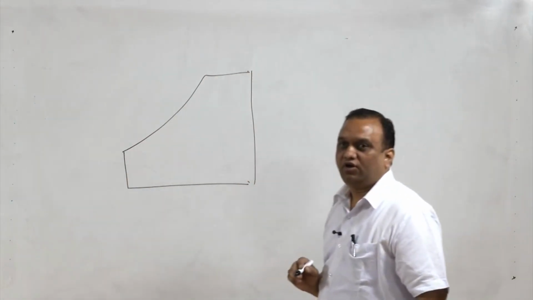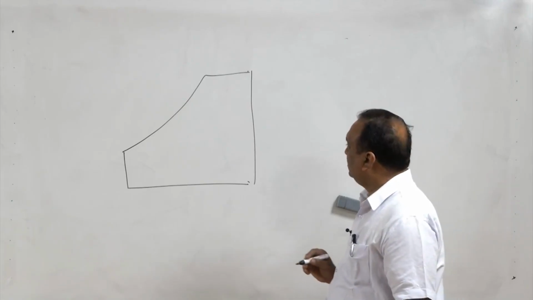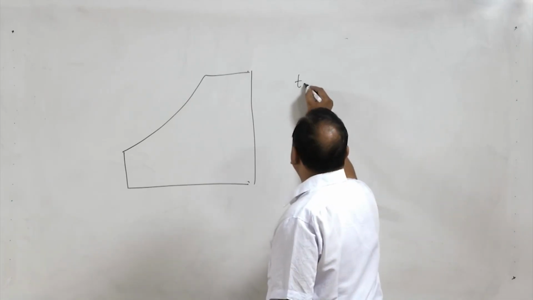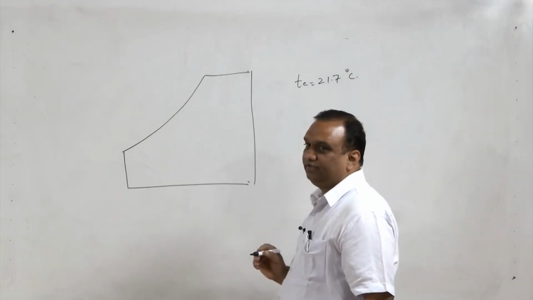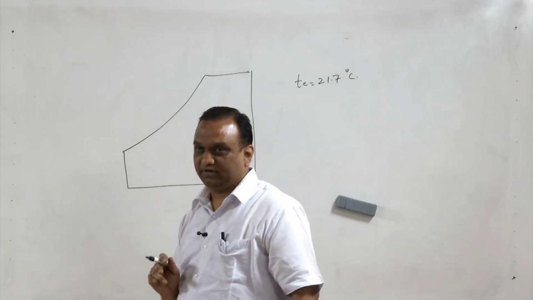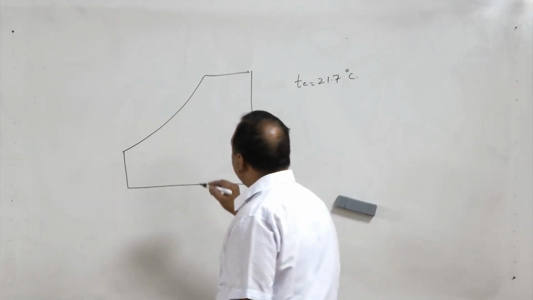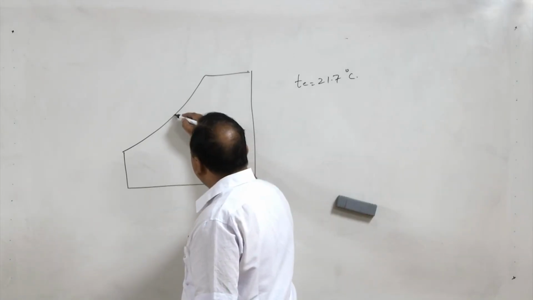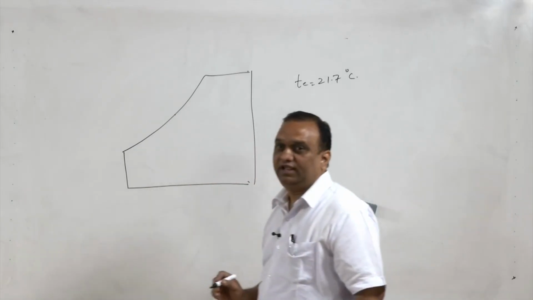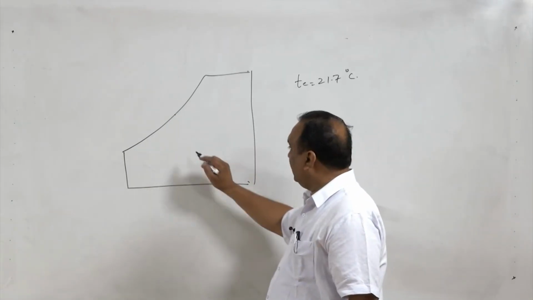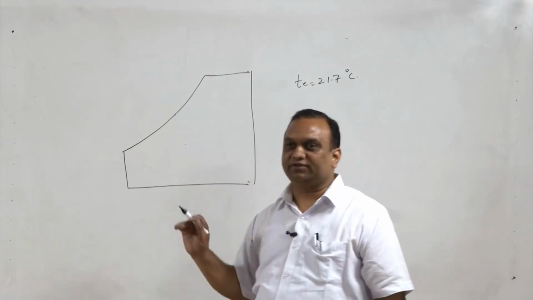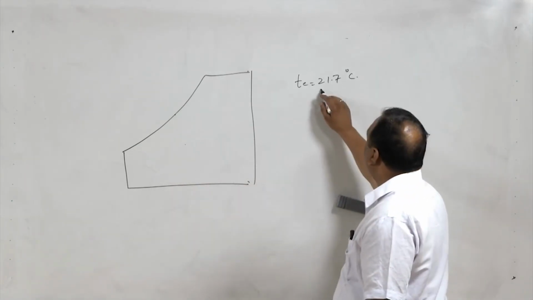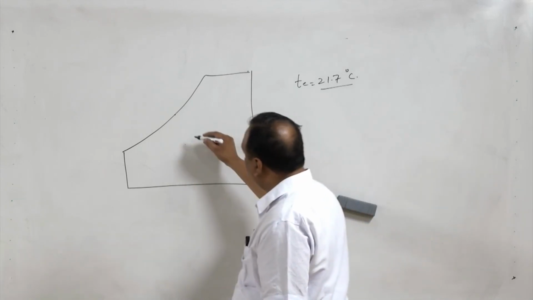Effective temperature of, let us say, 21.7 degrees centigrade. What is effective temperature? Effective temperature is the temperature of saturated vapor at which you get the same comfort feeling as you get in the case of 24.4 degrees centigrade and 50% RH, and that temperature is 21.7 degrees centigrade.